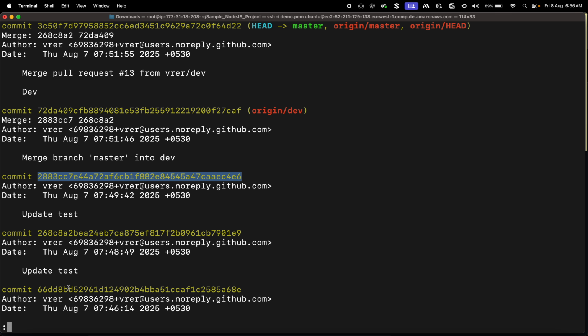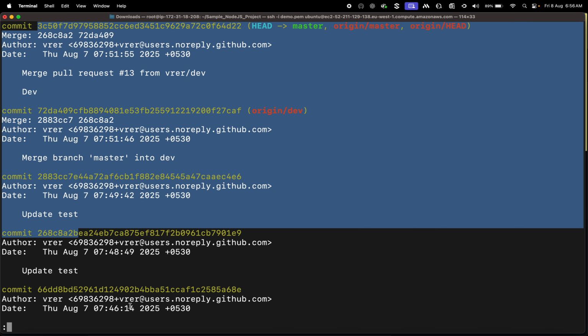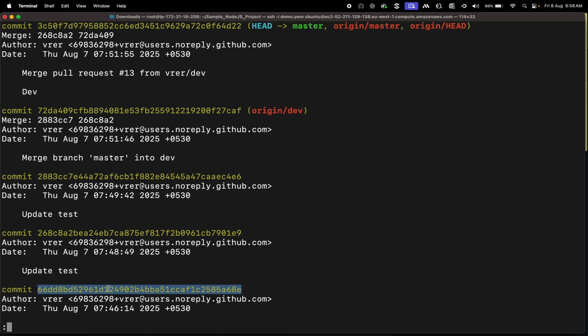Or I want to go to this commit. It means this commit or whatever these commits are not working as expected. So I want this commit to be the main, or I want this commit to be the head. We can do that. That's the whole point of Git: going back to previous versions whenever we want. That's the advantage of Git which it provides to us.